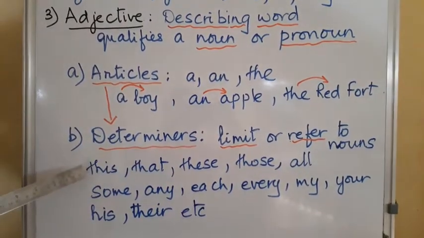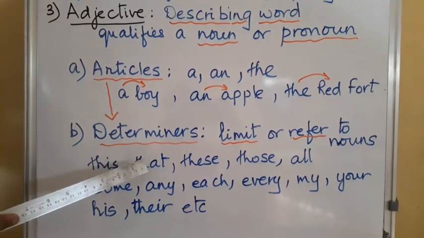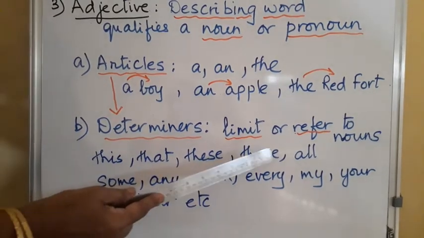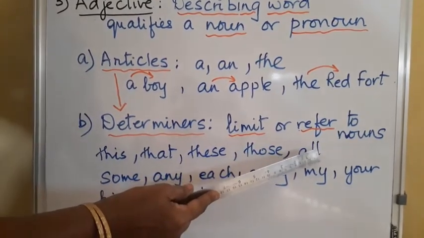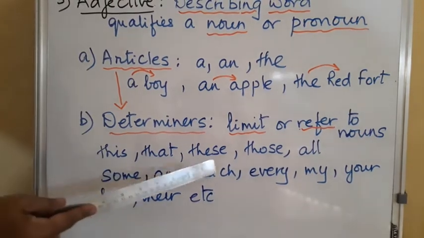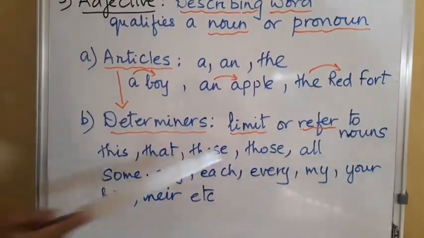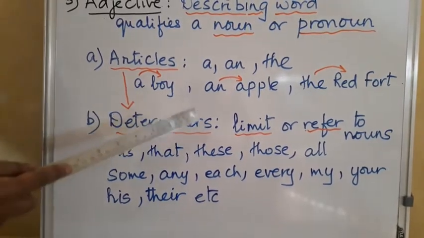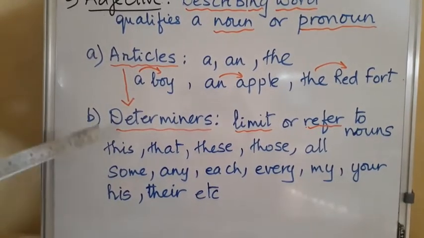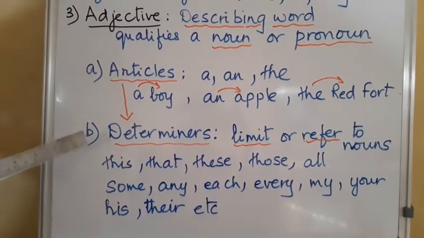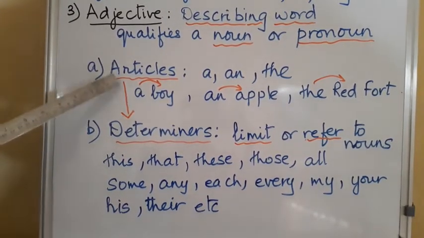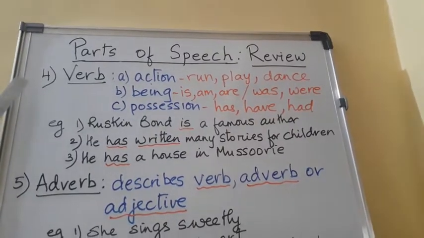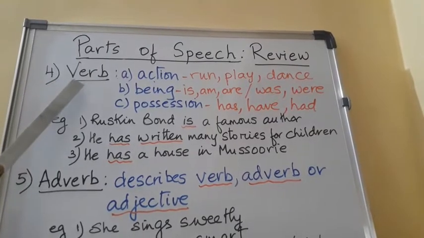For example, this boy, that school, these people, those animals, all, some, any, each, every, my, your, his, their, etc. All these words are determiners. They also are adjectives, and that is why we do not call them a separate class, but articles and determiners come under adjectives.